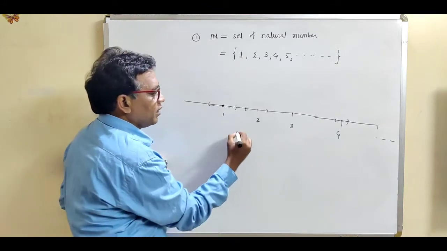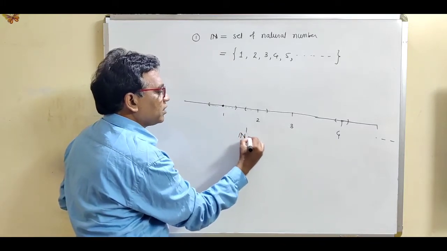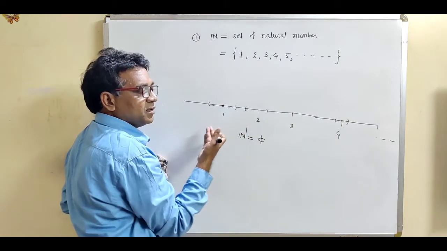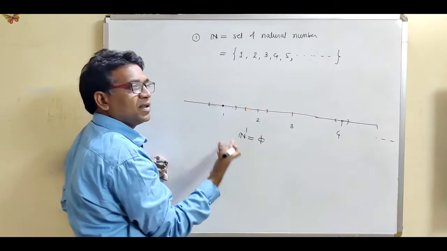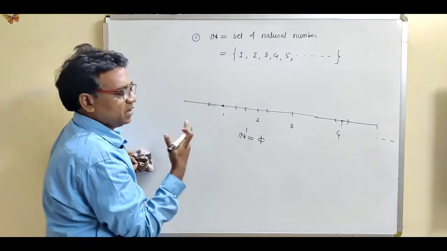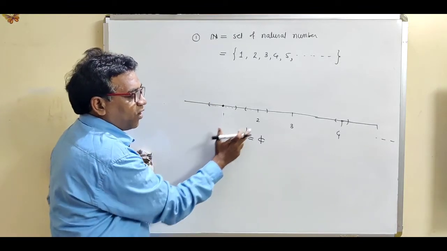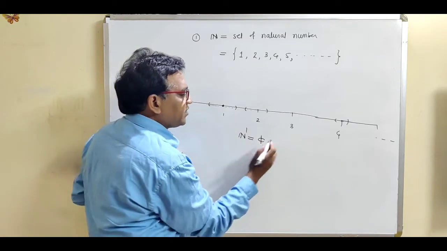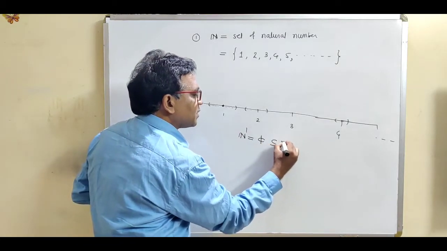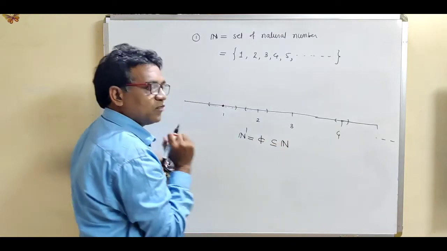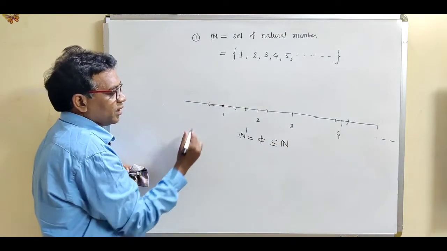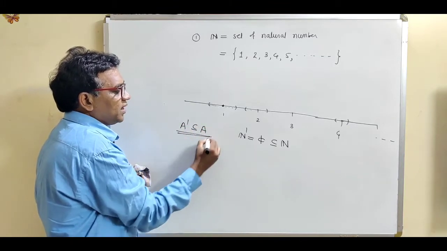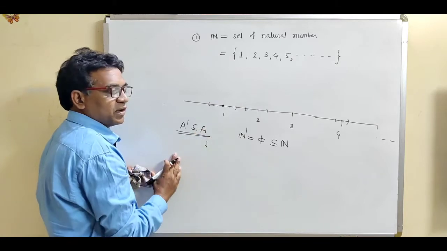So see, the set of limit points for the natural numbers is empty. There is no limit point because the neighborhood does not contain infinitely many points of the given set. So the set of all limit points will be empty. Now this empty set is always a subset of any set. See what is the definition of a closed set: if set A contains all its limit points, then A is called a closed set.